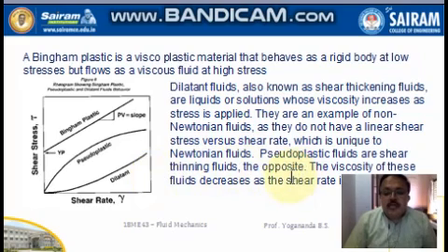Then pseudoplastic fluids. They are shear thinning fluids, opposite to dilatant fluids. Here the viscosity of these fluids decreases as the shear rate increases. So you can see that for pseudoplastic there is a fall in the value of the viscosity.